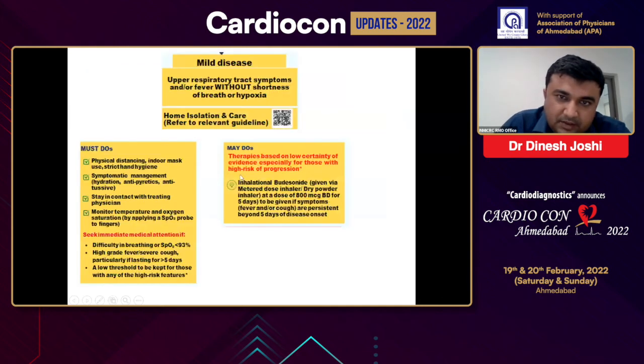Now, if we consider our case, a post-CABG 60-year-old male with raised CRP and D-dimer, if the patient is asymptomatic, no specific treatment relevant to COVID is required. Only home isolation and supportive care like paracetamol and decongestant treatment is the treatment of choice.